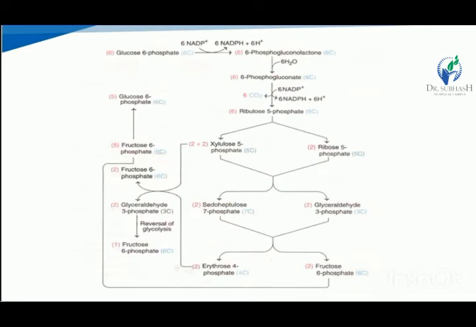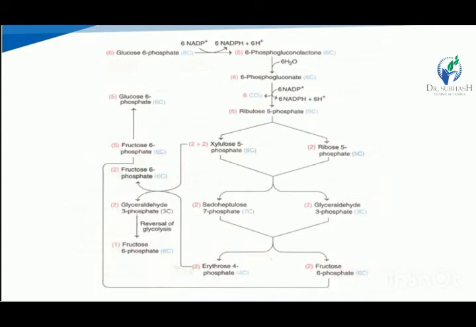In the whole pathway of the hexose monophosphate pathway, 6 glucose 6-phosphate are converted into 6-phosphogluconolactone, both having 6 carbon and 6 molecules. After that, the 6 carbon 6-phosphogluconate molecule is produced from the 6-phosphogluconolactone.